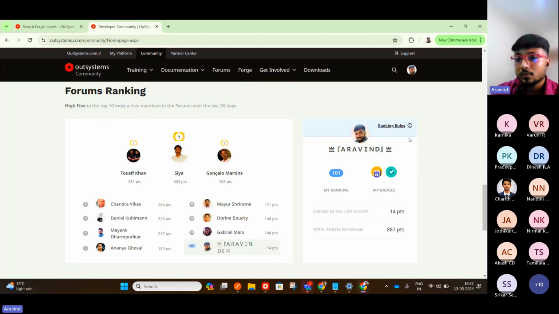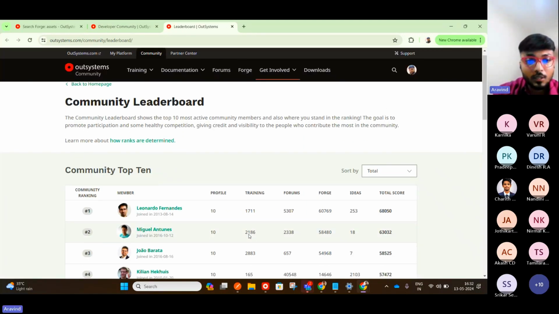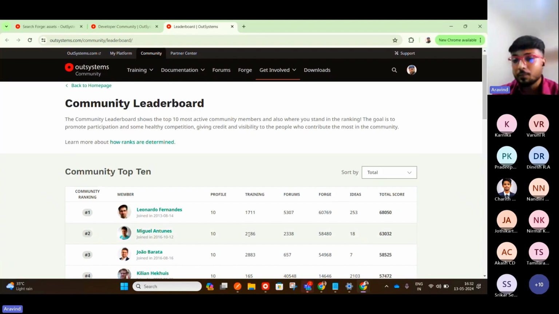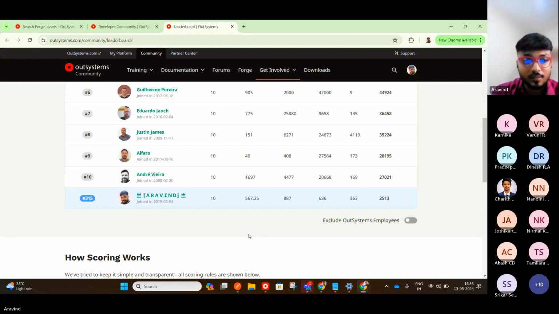So here they have some ranking rules. If you do so, they will give some points. Based on that, your community ranking will be updated, right? So just click on find out more. Community leaderboard. So they were MVPs, most valuable persons, champions, all the big personas will be there.